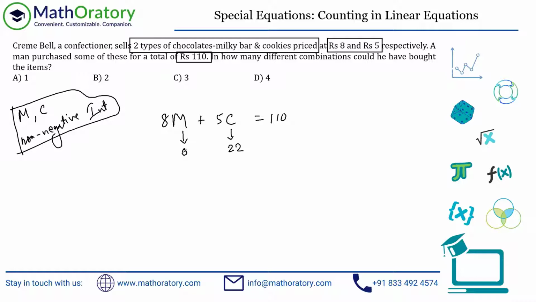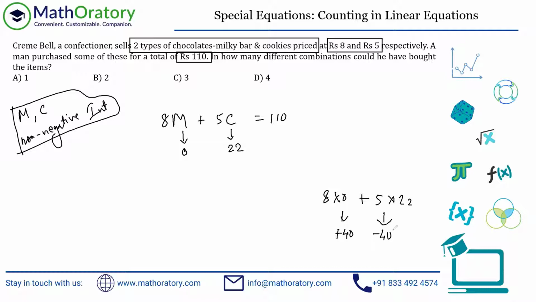Now, if you understand a very simple idea, I have explained this in a lot of variations in our classes. I'll just give a brief so that you understand if you're not aware of these kinds of things. See, at this point, when I put 8 into 0 and 5 into 22, I get a total of 110, right? Now, suppose I reduce this part by 40 and increase this part by 40, then the sum should not change, right?